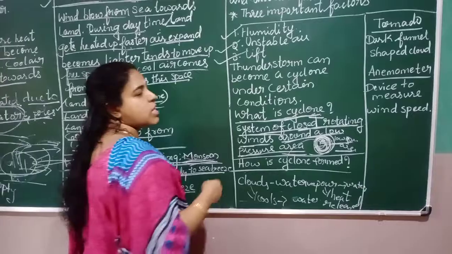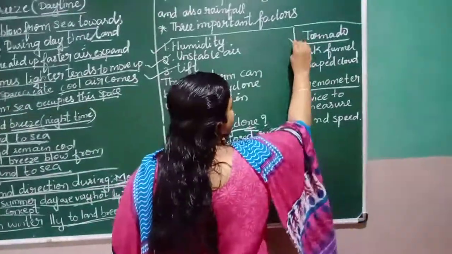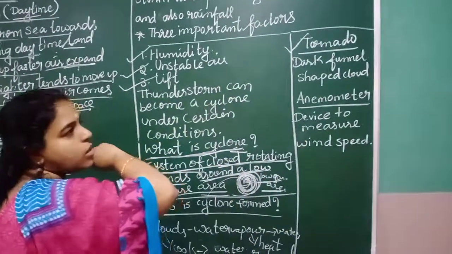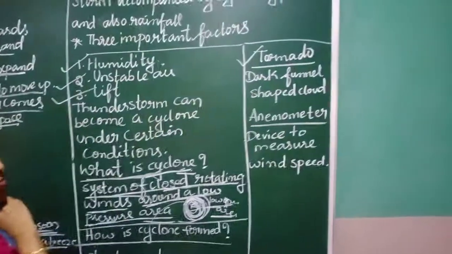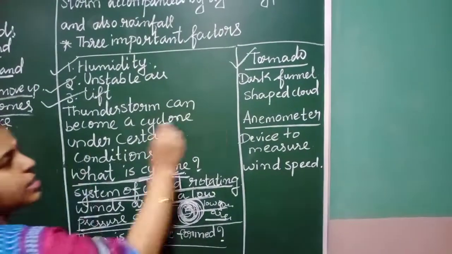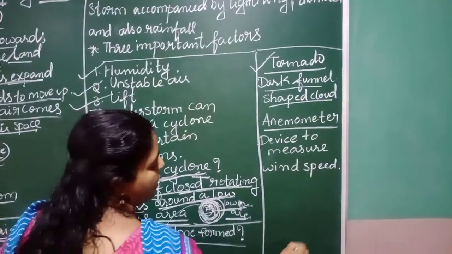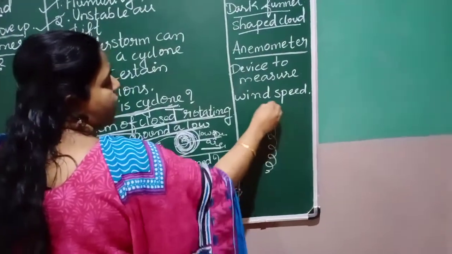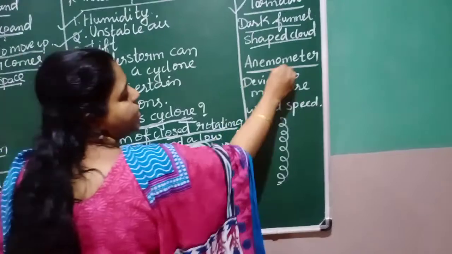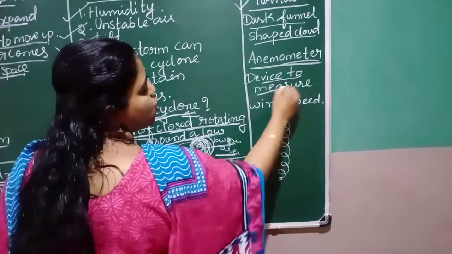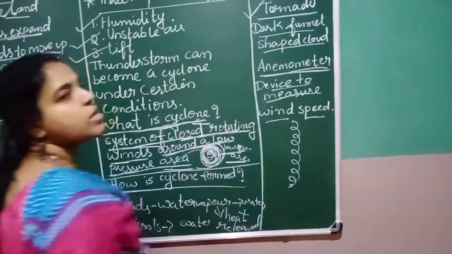Next, the same thing, just opposite, we are going to learn one more thing. What is the tornado? A tornado is a dark funnel shaped cloud. This will rotate like a funnel shape. The anemometer is the device to measure the wind speed.